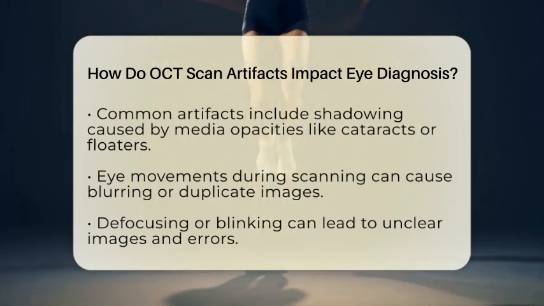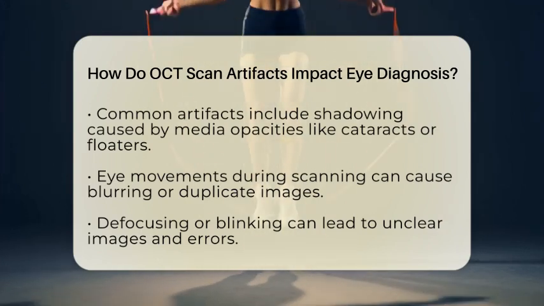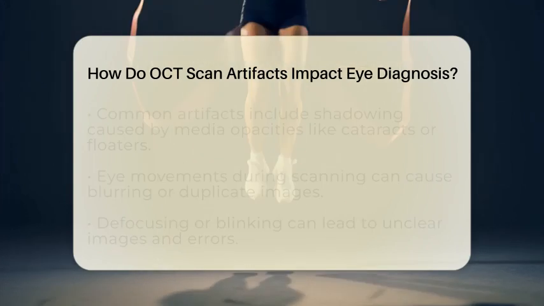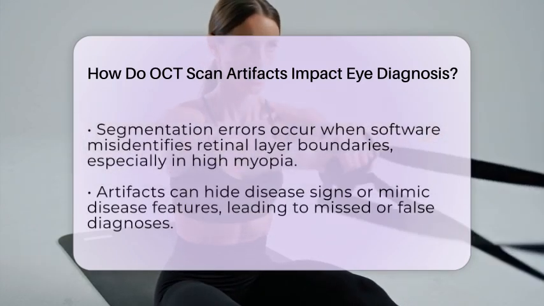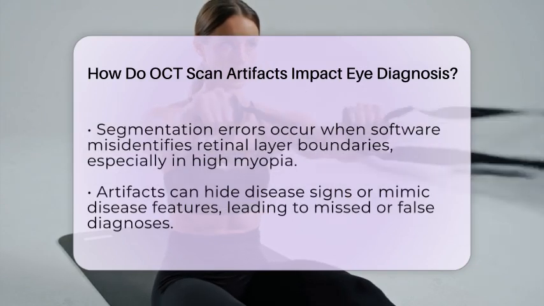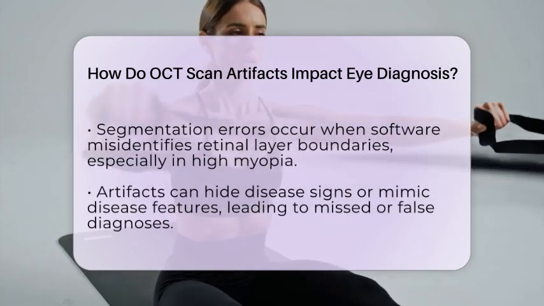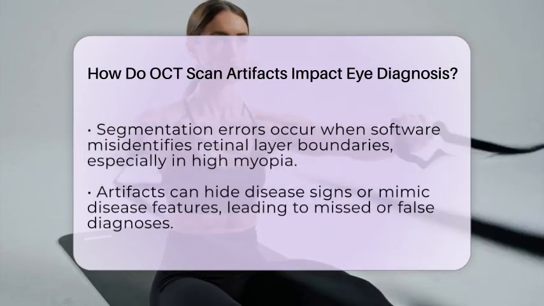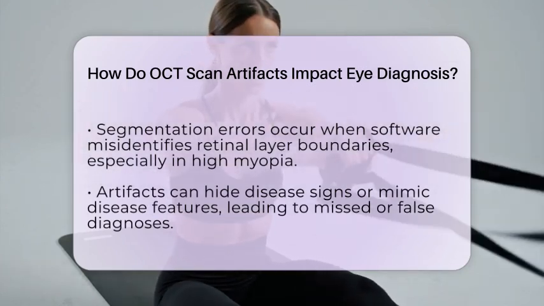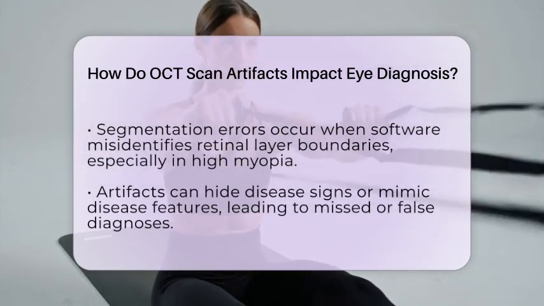In glaucoma, precise measurements of the retinal nerve fiber layer are essential. Artifacts that distort these measurements can cause a doctor to think the nerve fibers are thinning when they are not, or miss real thinning altogether. This can result in unnecessary treatments or missed opportunities to start therapy early.